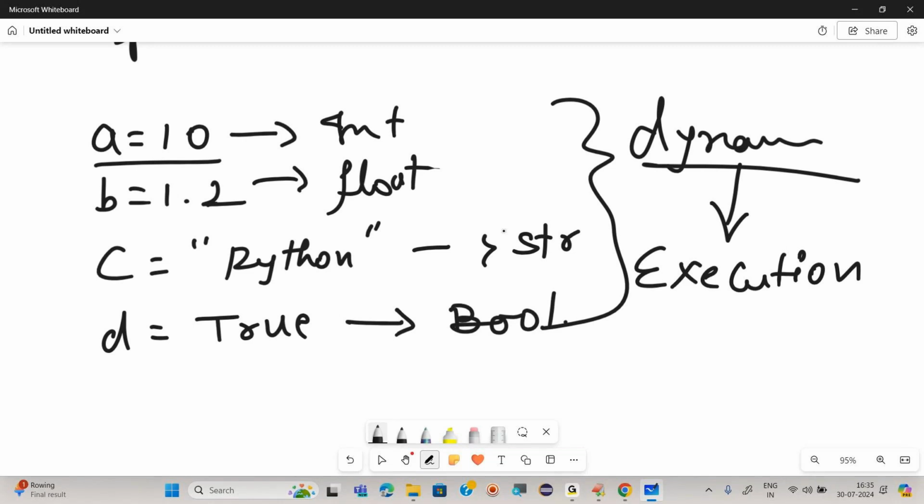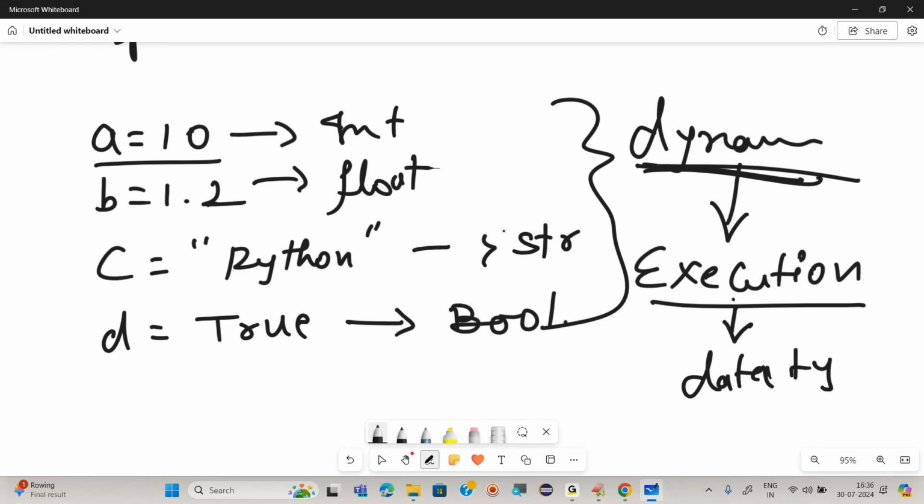In Python, PVM executes the program. I will explain how it works when we come to the interpretation process.